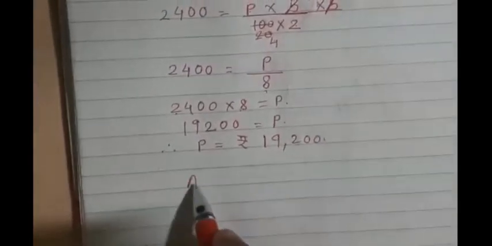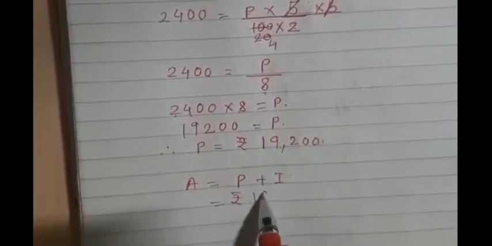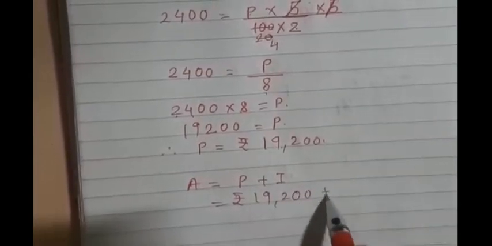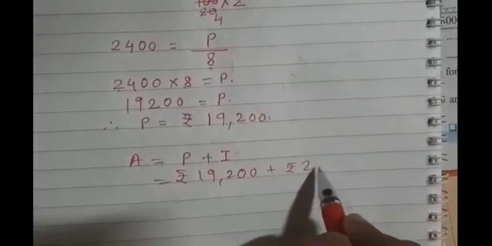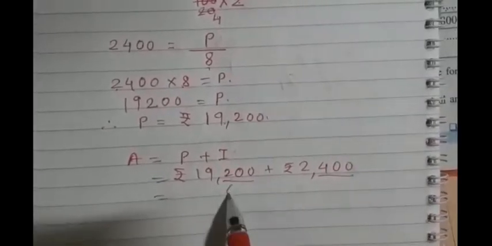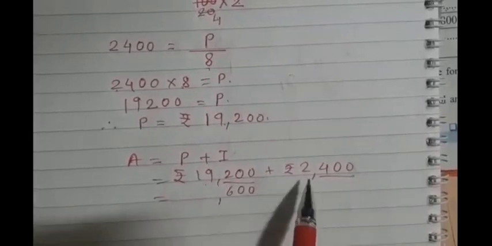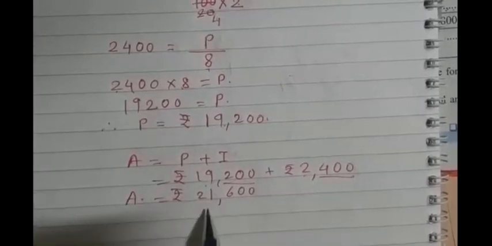Now we will find out amount. See, amount is equal to what? Principal plus interest. Principal we have found just now, 19,200 plus I is already given 2,400. Yes or no? So I'll write here rupees 2,400. So 200 and 400 will give us 600, comma 19 plus 2, 21. So amount is equal to rupees 21,600. So you'll write the value in the amount part.